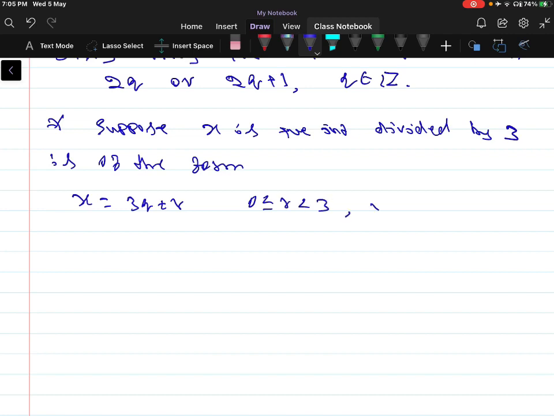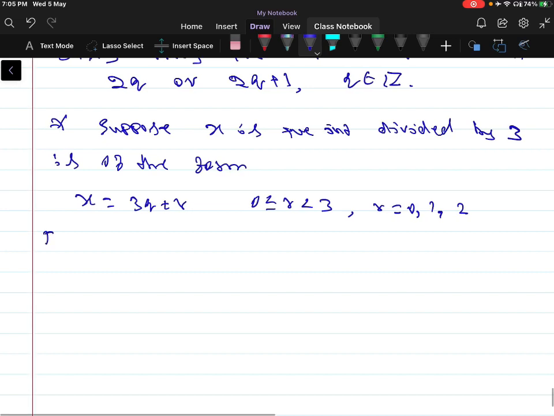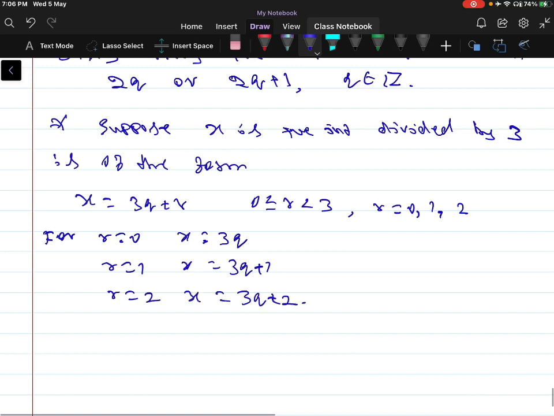So r we can take 0, 1 and 2. For r is equal to 0, x can be written as 3q. For r is equal to 1, x is equal to 3q plus 1. For r is equal to 2, x is equal to 3q plus 2. Therefore, any positive integer is of the form 3q, 3q plus 1 and 3q plus 2.